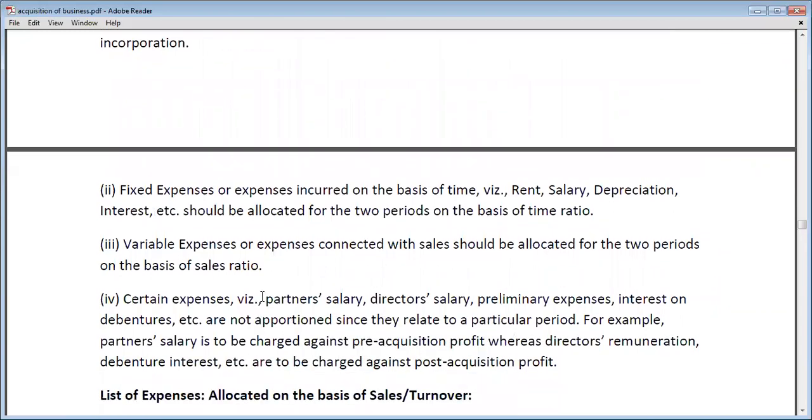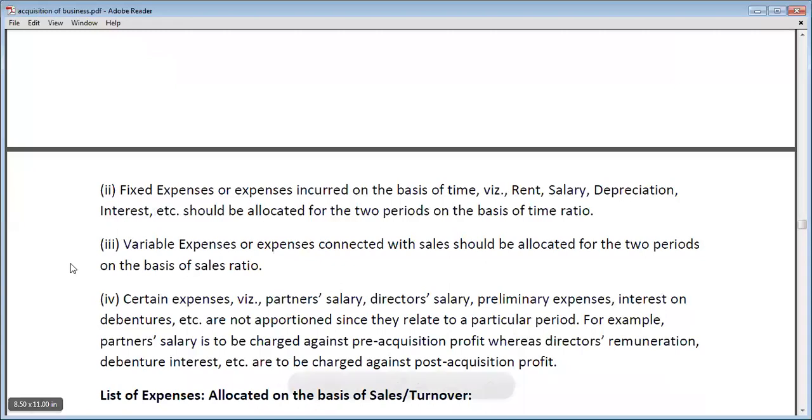Certain expenses like partner salary, director salary, preliminary expenses, interest on debenture, etc. are not apportioned since they are related to a particular period. For example, partner salary is charged against pre-incorporation profit, whereas director's remuneration, debenture interest, etc. are charged to post-incorporation profit. So some expenses will not be divided in time ratio and sales ratio. They are actual expenses of the pre-incorporation period or the post-incorporation period.